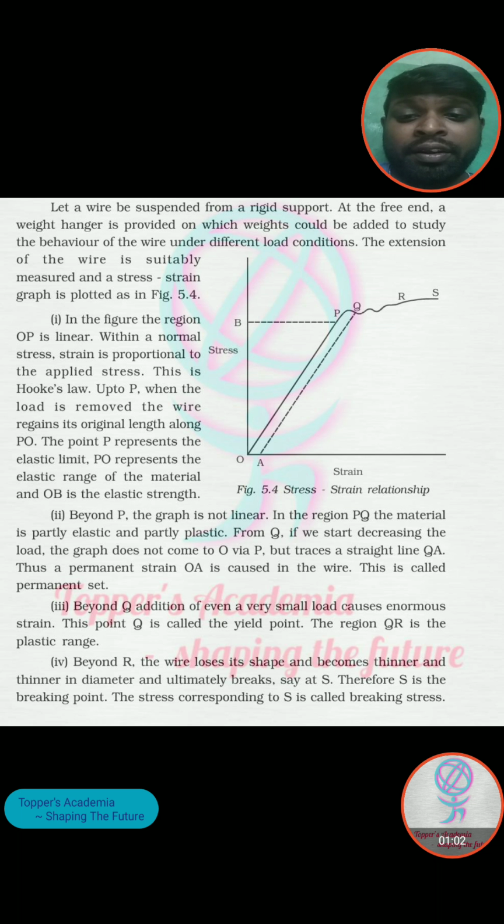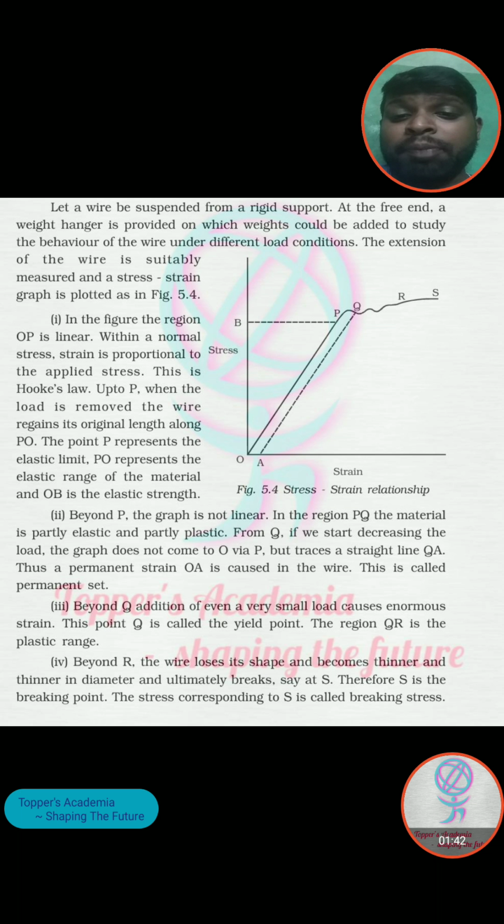And up to P, when the load is removed, the wire regains its original length along PO. कहने का मतलब है कि PO तक जितना भी लोड मैं वायर में दे रहा हूँ, और उसके बाद जैसे ही मैं लोड रिमूव कर रहा हूँ, तो वायर की इलास्टिसिटी मेंटेन रह रही है, जो कि ये कंफर्म करता है कि up to point P stress is proportional to strain, which means it is following Hooke's law.